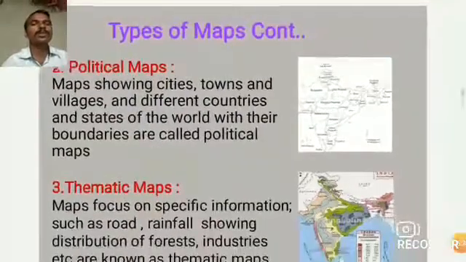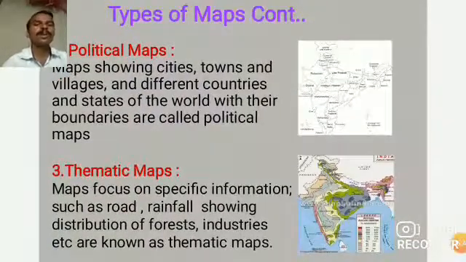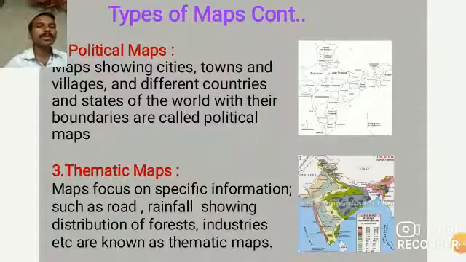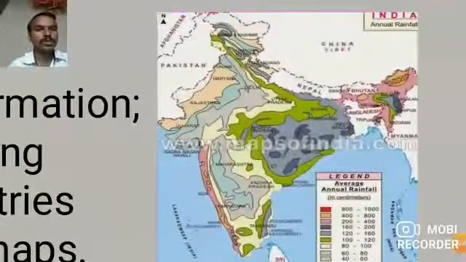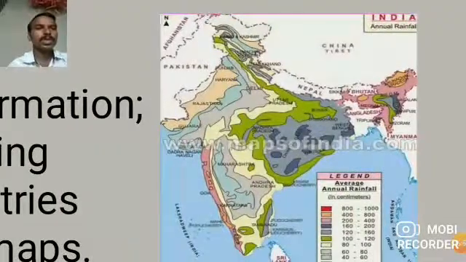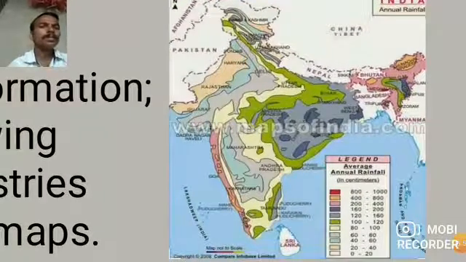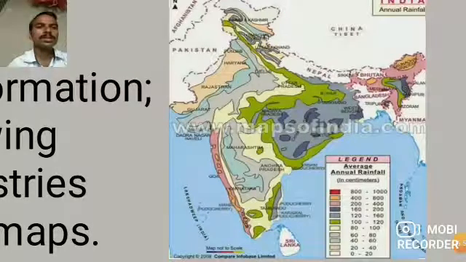Now next, thematic maps. What exactly are thematic maps? Here, in the example which I showed you, the map is given and different colors are used.